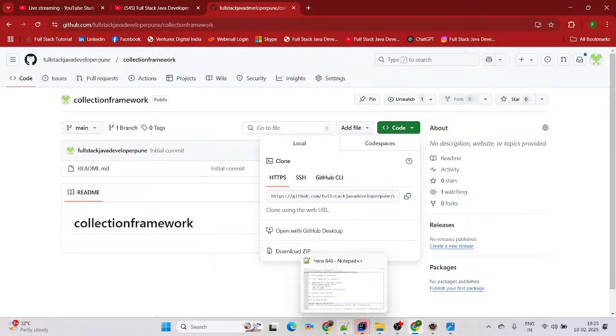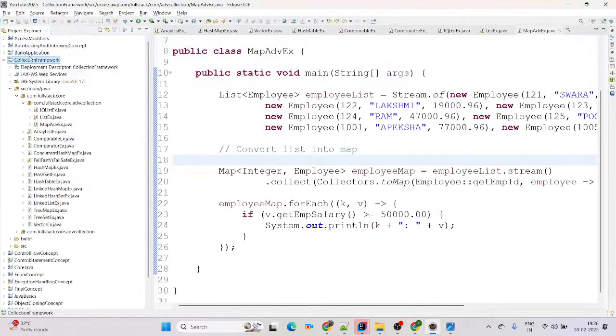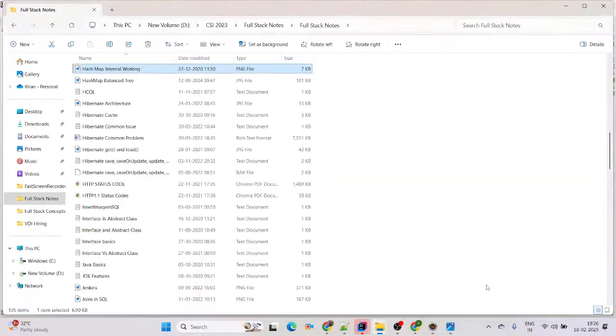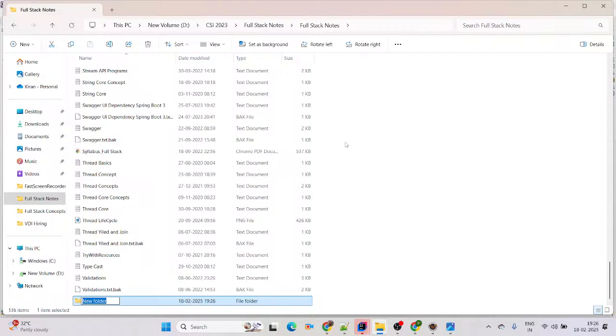Now coming to local. In local, I'm just creating one folder here. The folder I am trying to create is under that full stack notes here. Pressing Control Shift N, I am creating a new folder here.